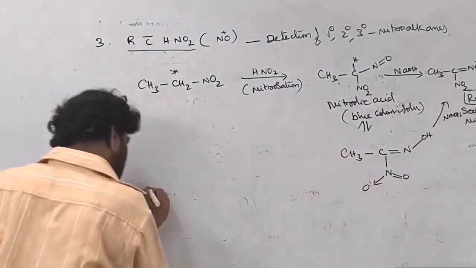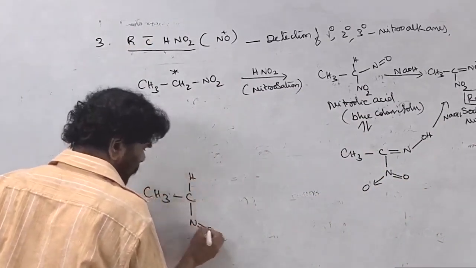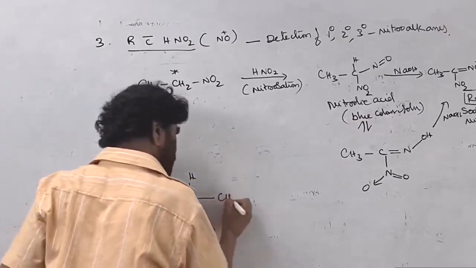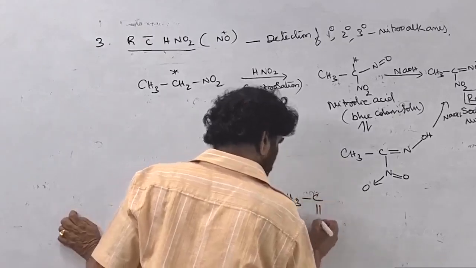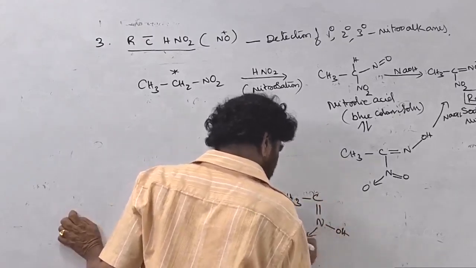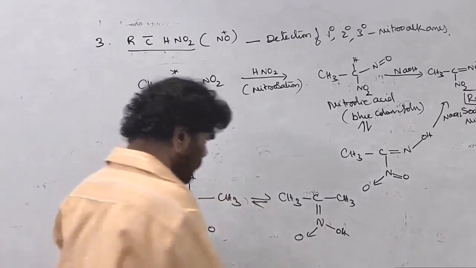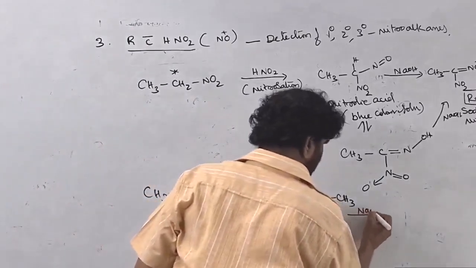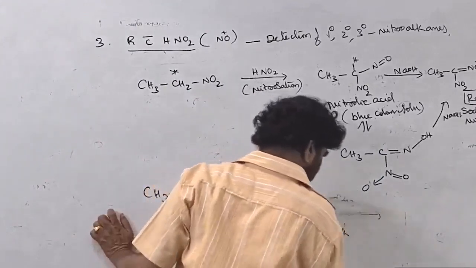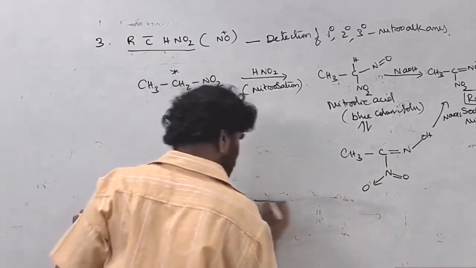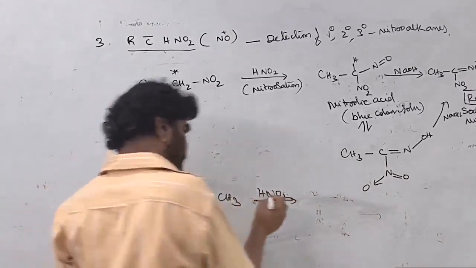If you take the secondary nitro compound, this changes into CH3C double bond NOH, the corresponding aci-nitro form. I just wrote the tautomer, that's all. This is treated with HNO2, yes, this is taking place there only.